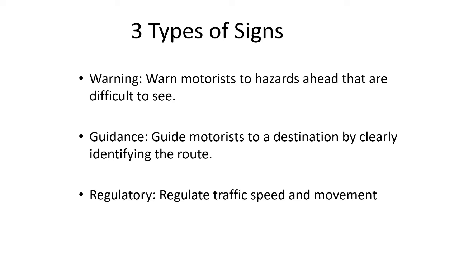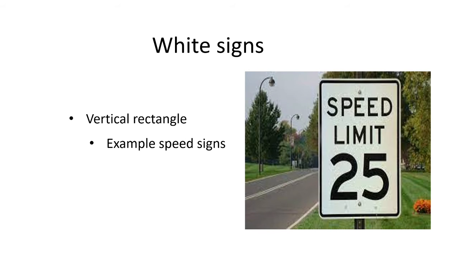Three types of signals or signs. Warning: warns motorists of hazards ahead that are difficult to see. Guidance: guides motorists to a destination by clearly identifying the route. Regulatory: regulates traffic speed and movement. White sign: a vertical rectangular box, for example a speed sign.